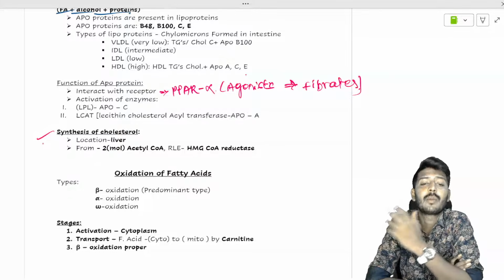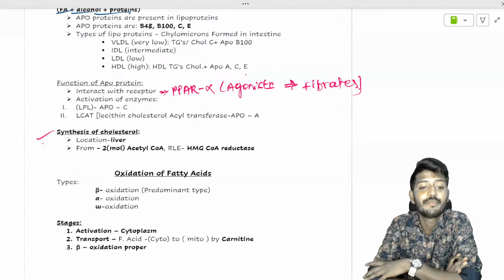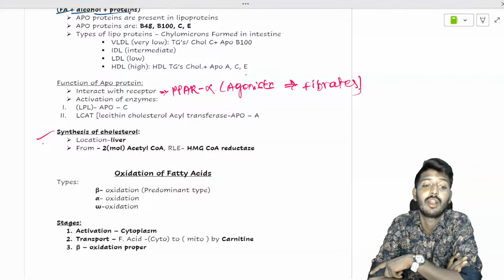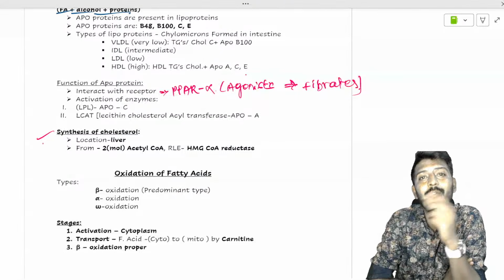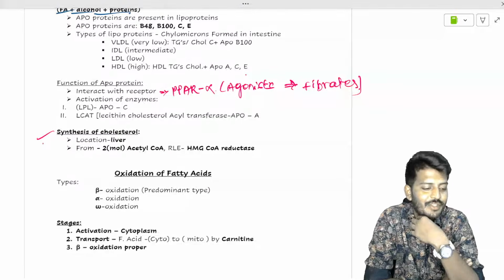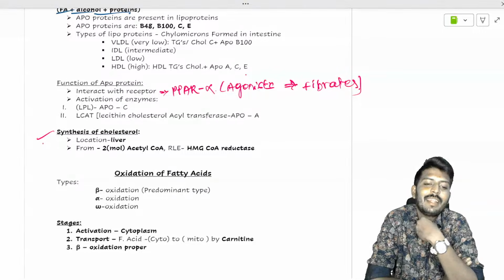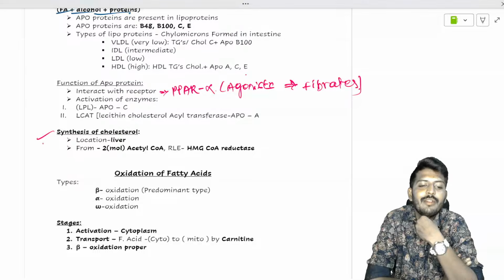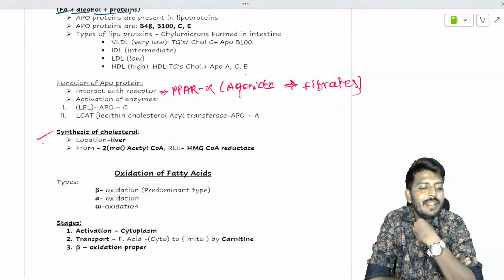All the steroidal hormone synthesis occurs with the help of what? With the help of cholesterol. So without cholesterol, can you survive? Nope, it's not possible. So even if somebody does not consume cholesterol, your liver will say, don't worry, I'm here, why do you fear? It is going to secrete its own cholesterol.